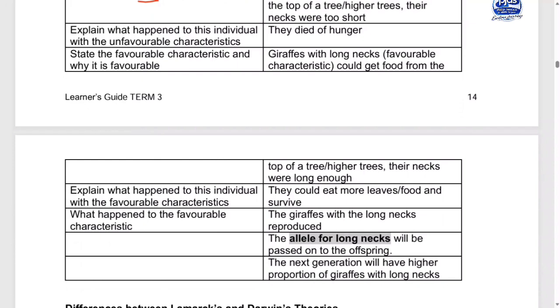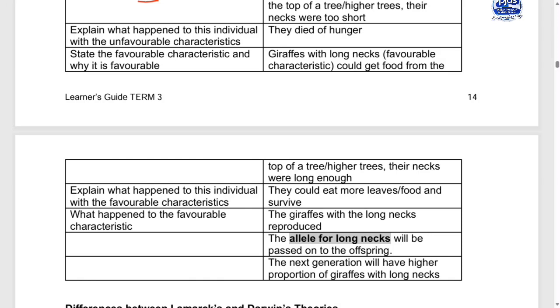So we need what? The inheritance. It means that we compete. So the ones that had short necks died because they had an unfavorable characteristic to reach food. Yes, because the trees were tall. While the ones that had long necks were able to eat. It means that the ones that had short necks died due to hunger. You get my point? They died, while the ones that had long necks were busy feeding.